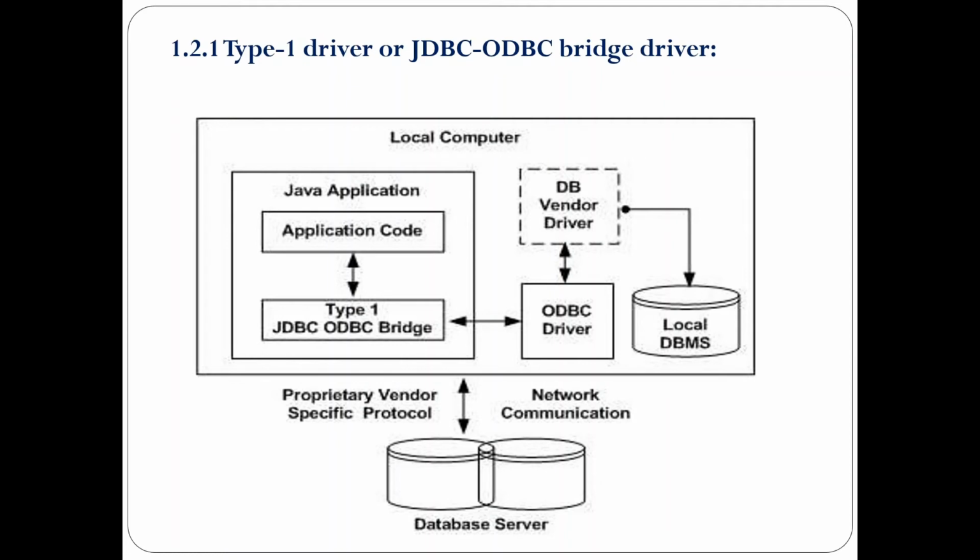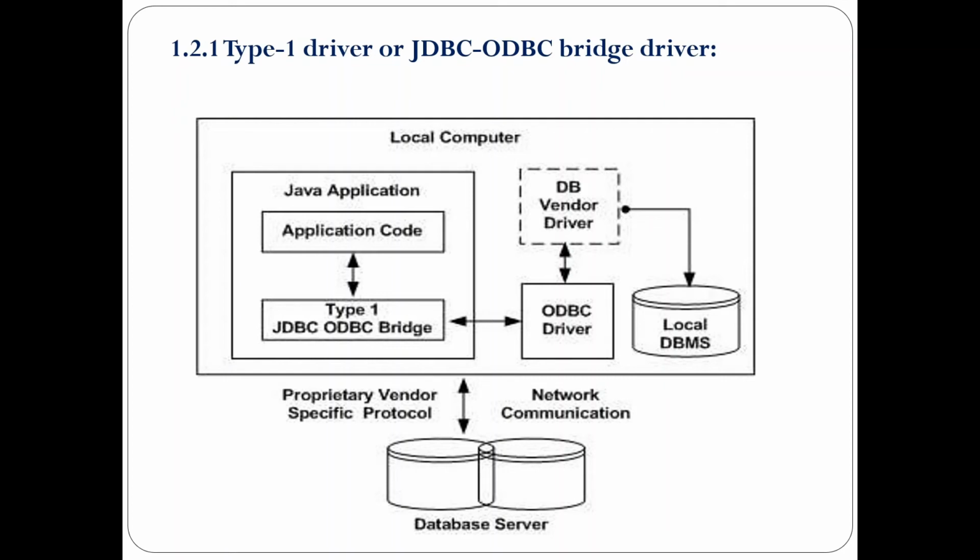Once the connection has been established from the Java application to the local database with the help of the native database connectivity interface through an ODBC driver, we can perform various operations on the database. And the results are sent back through the reverse process. Once the connection is established to a database, the result from the database will be sent back to the Java application through the vendor driver.